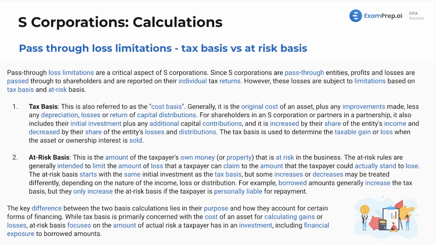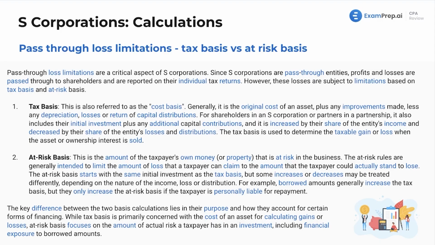The at-risk basis starts with the same initial investment as the tax basis. So generally speaking, we will see the at-risk basis be the same or higher than the tax basis. We can see it be lower, but we'll see many examples and run through them. So again, it's generally the same initial investment as the tax basis, but some increases or decreases may be treated differently depending on the nature of the income, loss, or distribution.